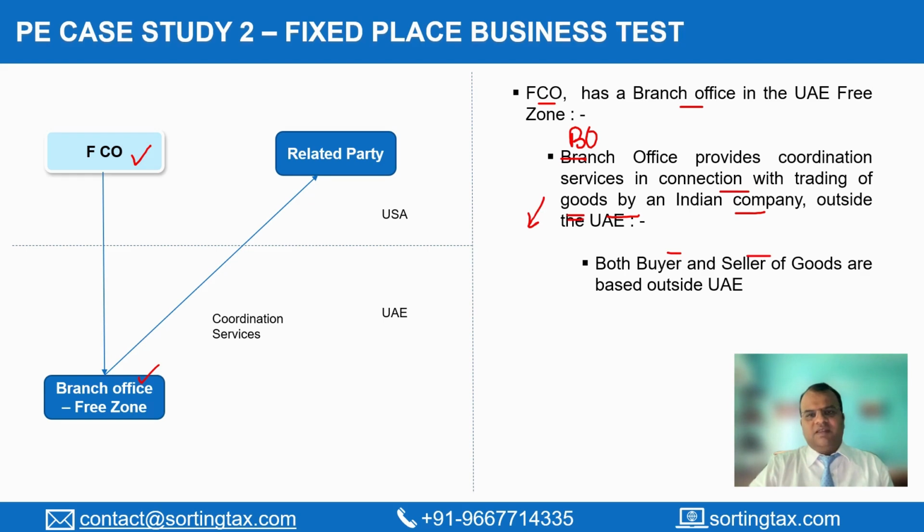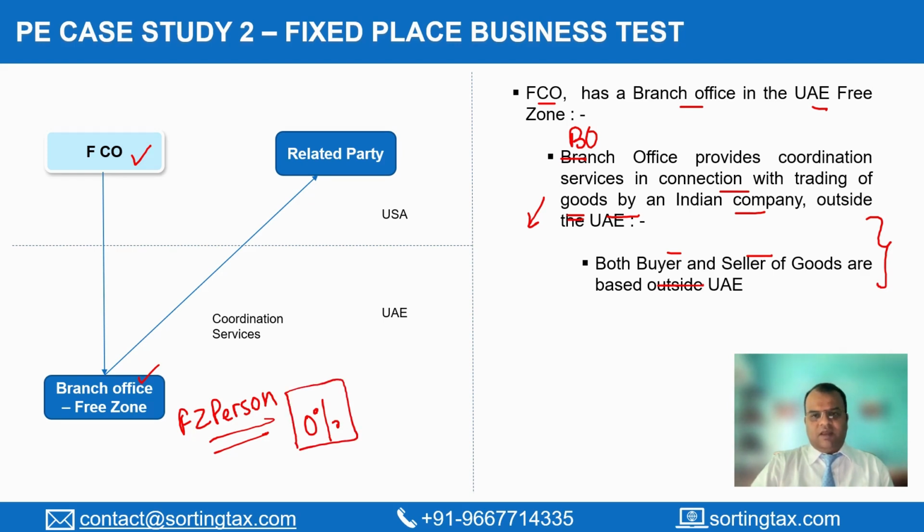Both the buyer and the seller of goods are based outside the UAE. So in this case, if you remember, a branch office in a free zone is considered as a free zone person. If a free zone person provides services in connection with transactions outside the UAE, then there's a 0% corporate tax rate that is applicable on them.